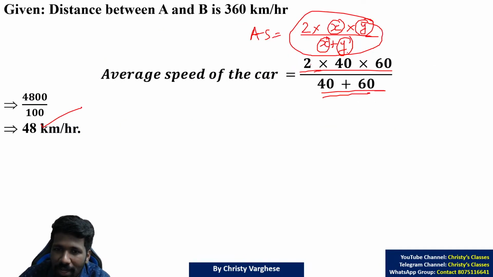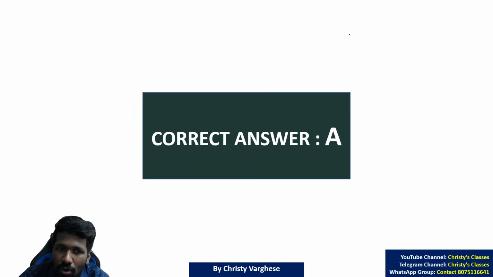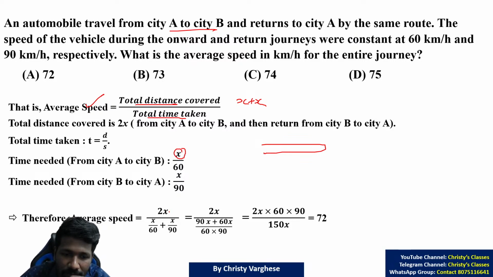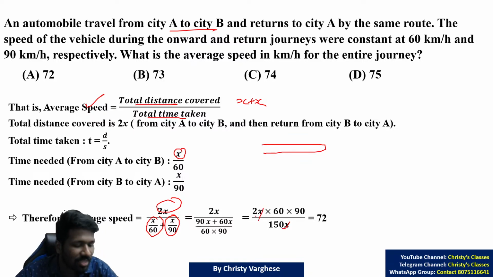That is why in the formula there is no distance at all. This is the first speed, second speed. There is no distance at all. Or in this question, look at this explanation: X plus X is 2X, divided by X by 60 plus X by 90. This X will cancel anyway. That is why the distance does not matter at all. All of you are understanding?